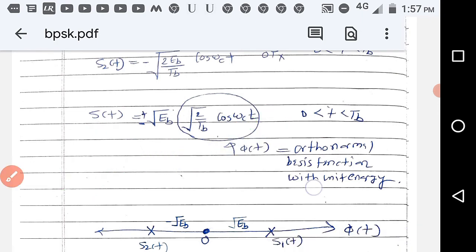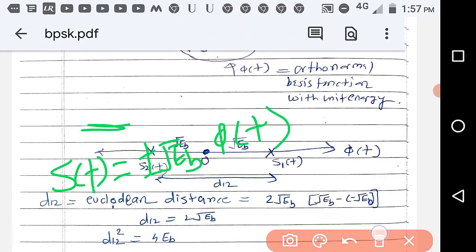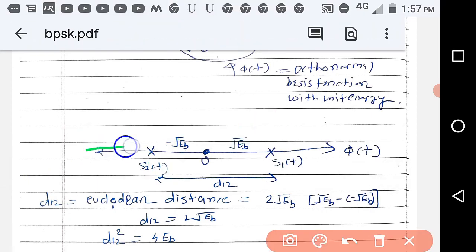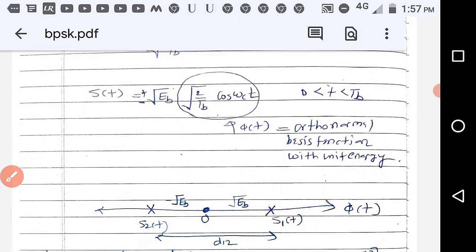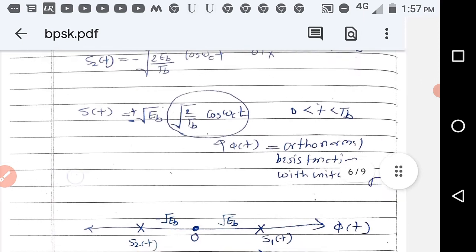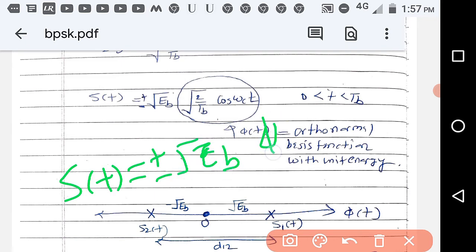So in geometrical representation, or signal space representation, the axis is this phi t. Only one axis is there. Then the origin is there. Then S1t is what? st is equal to plus or minus root Eb phi t.